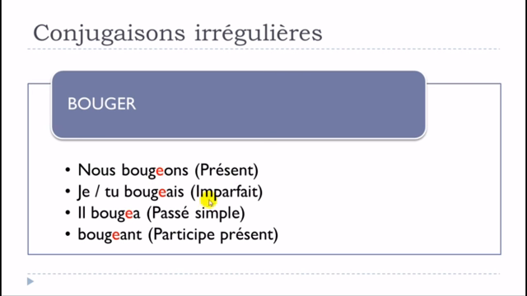If you're talking about imparfait, I did put this je and tu, actually, but we will see a bit later that we'll have more forms affected by it. For the same reason and with the same tool, adding this E, we will have the phonetic connection with the infinitive. Je bougeais, tu bougeais. All right. For the passé simple, it will be exactly the same thing. I did put this il, but we'll see that other persons are concerned as well. Il bougea. Okay. So exactly the same thing here for the participe présent. So we will get bougeant.